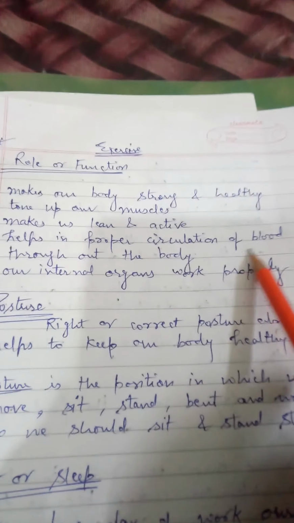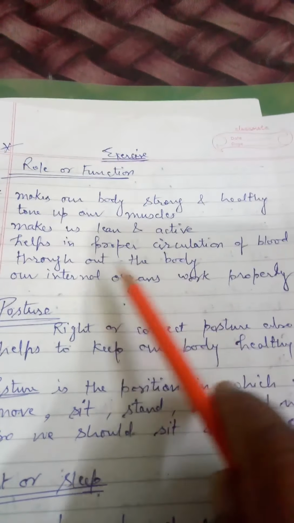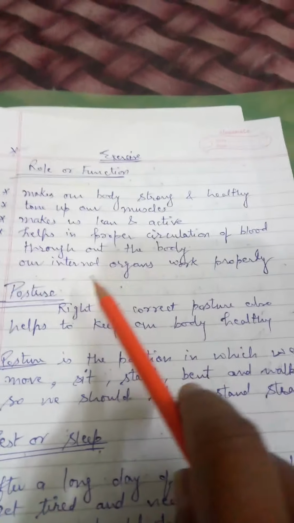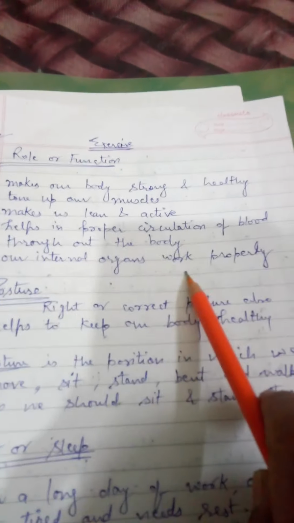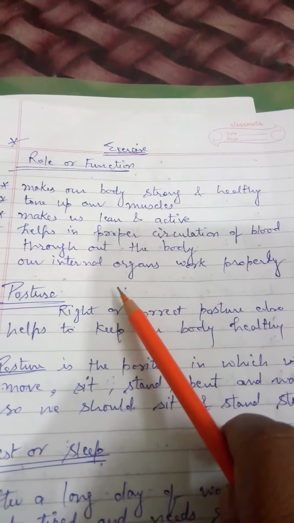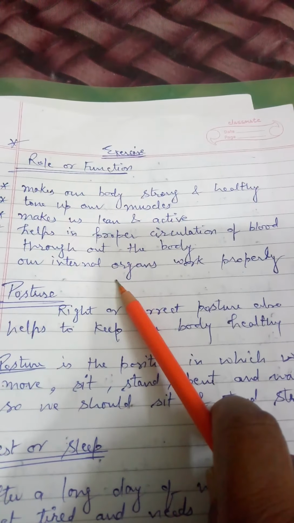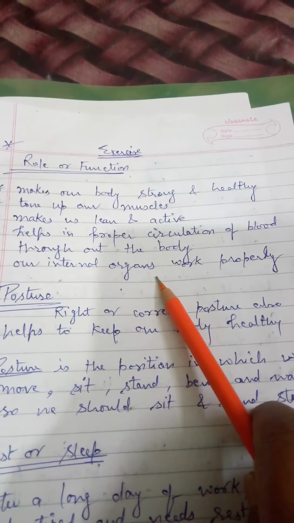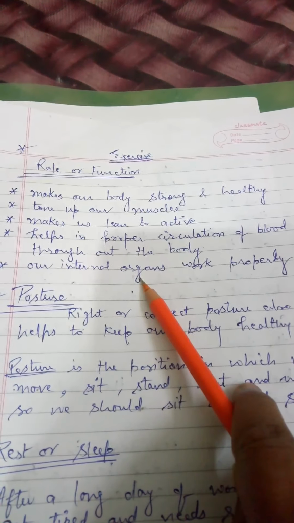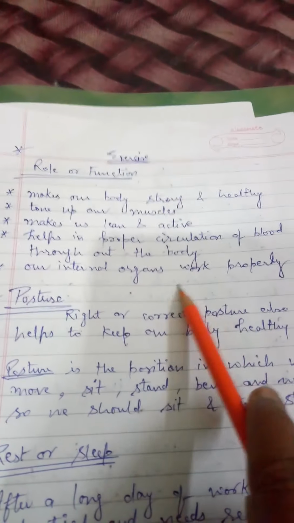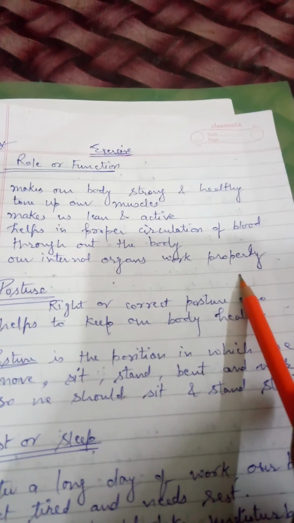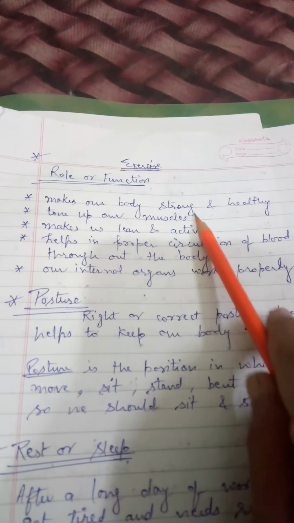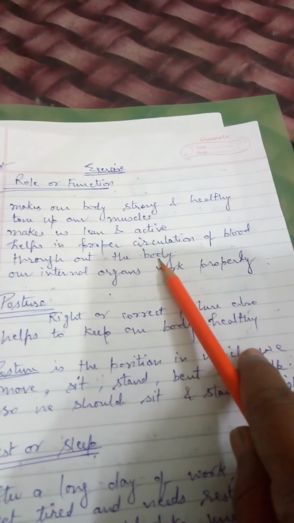It helps in the proper circulation of blood throughout the body. Blood will flow properly, and our internal organs work properly. Do you know internal organs? In the first chapter we discussed them. Yes, heart, lungs, kidney, intestine, these are our internal organs. If we do exercise, they will work properly. They will not get any problem. They will work smoothly. So have you got it? Why is exercise necessary for us? What are the benefits of doing exercise?